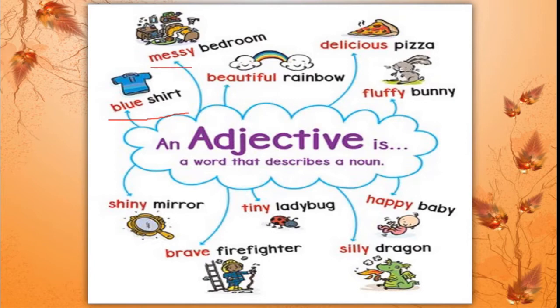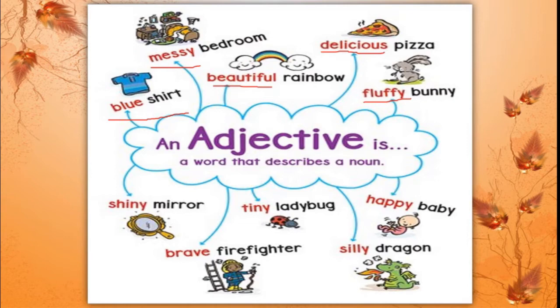That is messy. You can see here. Okay, and here also we can say beautiful rainbow. Beautiful, this is an adjective. How is the pizza? That is very delicious. Got this? Bunny. How is bunny? Fluffy. Bunny is very fluffy.